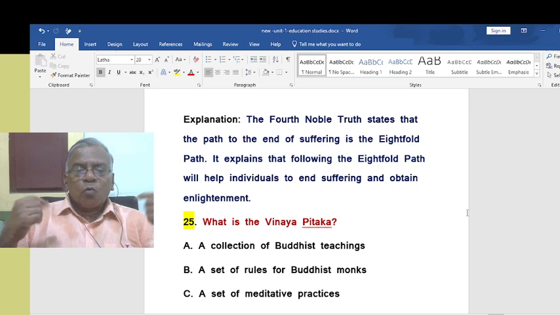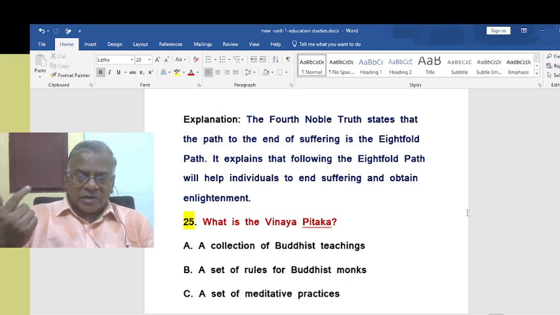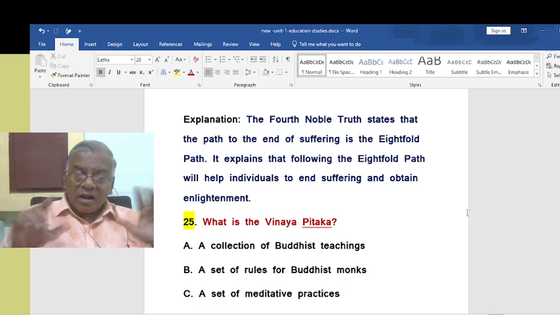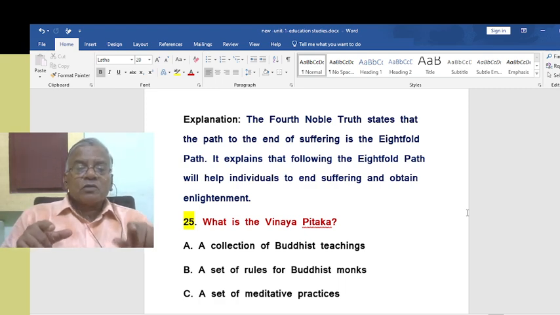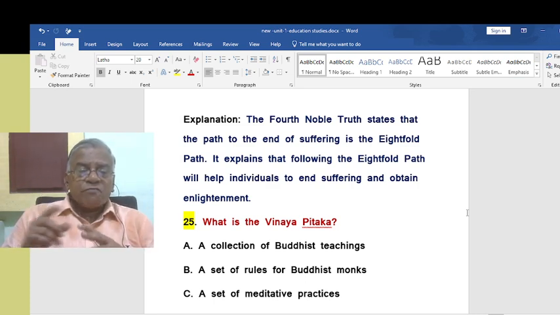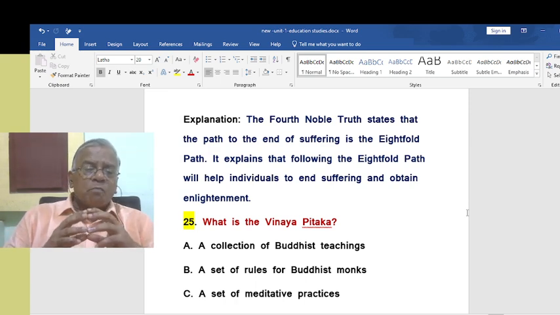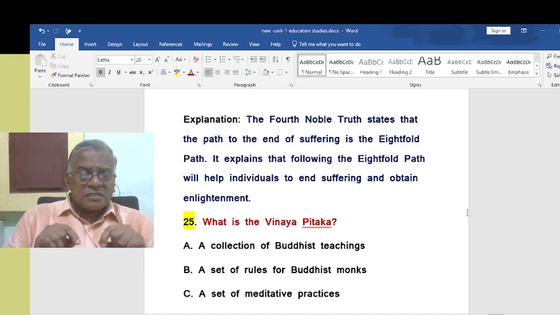Through this, one can attain freedom. One can say no to suffering. In other words, one can be liberated or one can attain enlightenment. That is the idea here. So the fourth noble truth states that the path to the end of suffering is the eightfold path. It explains that following the eightfold path will help individuals to end suffering and obtain enlightenment.